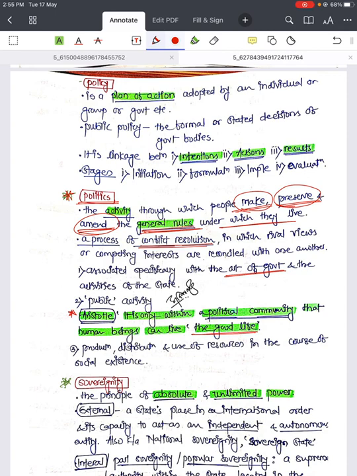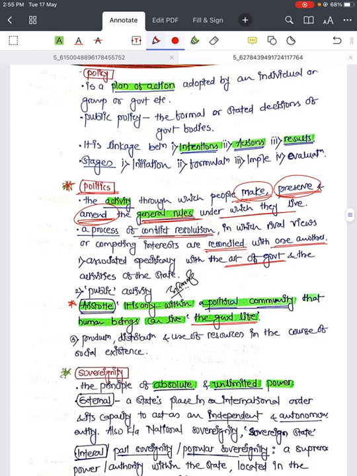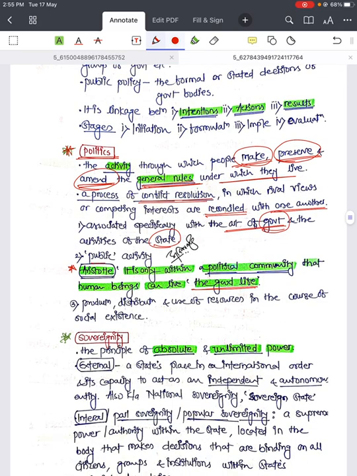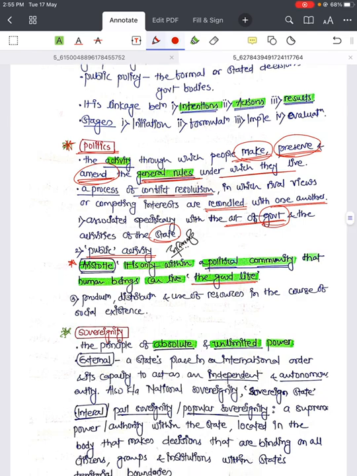So it is a process of conflict resolution in which rival views or competing interests are reconciled with one another, and it is associated specifically with the art of government and activities of the state. So politics has to do with government and the state, and it is a public activity. Politics is a public activity. That means whatever you do in a public parlance, that becomes politics, right?